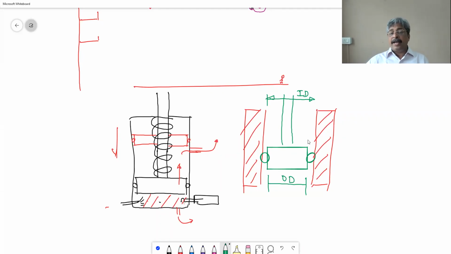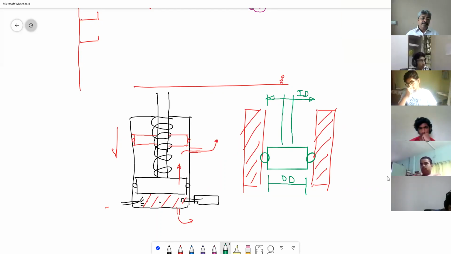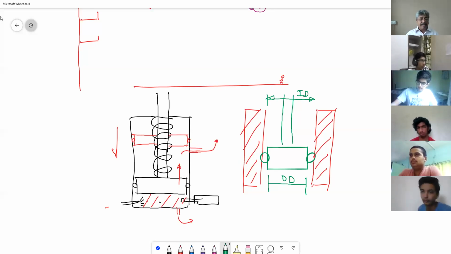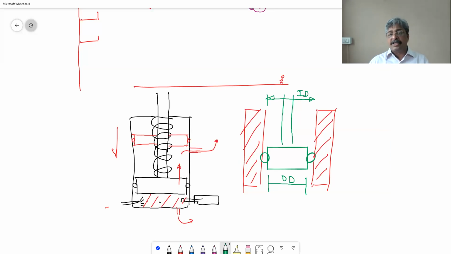ID and OD are going to be the most important design parameters of this system. Do you understand this? Now let us take the internal diameter of this cylinder as, say, 100 millimeter.